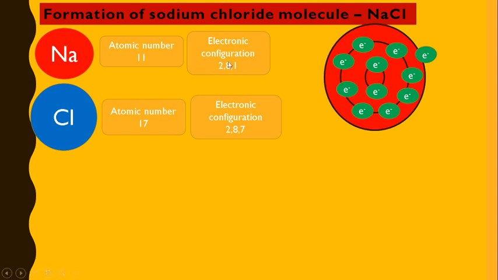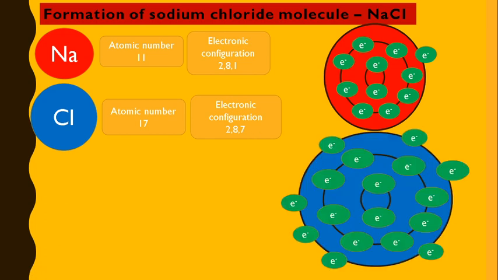Let's see about chlorine. Atomic number is 17. Electronic configuration is 2, 8, 7. In the outermost shell, how many electrons should be present? 7. So 2, in the next shell 8, and in the next shell 1, 2, 3, 4, 5, 6 and 7.